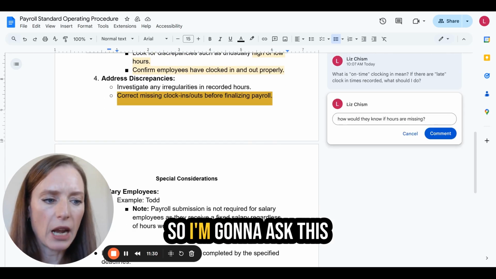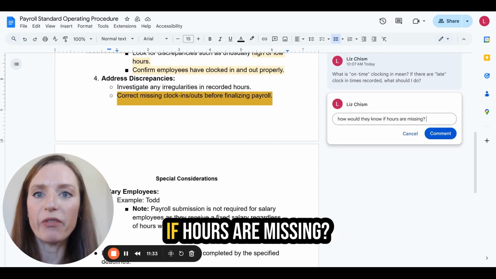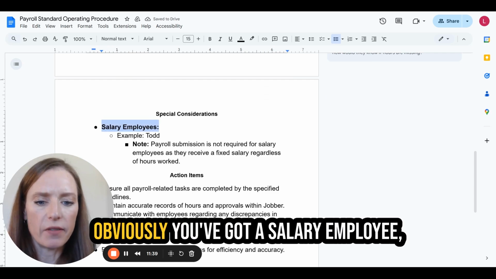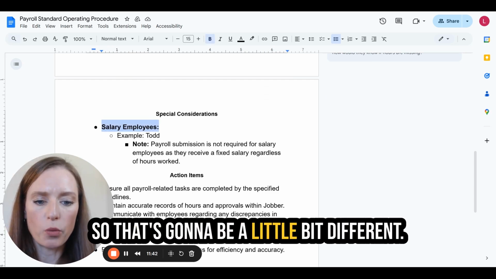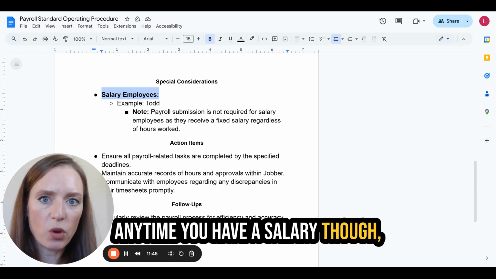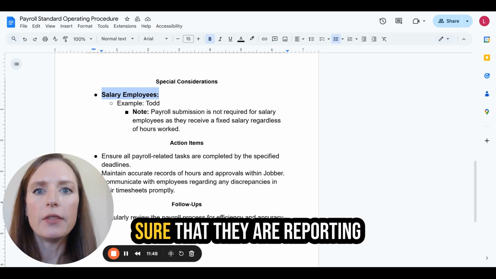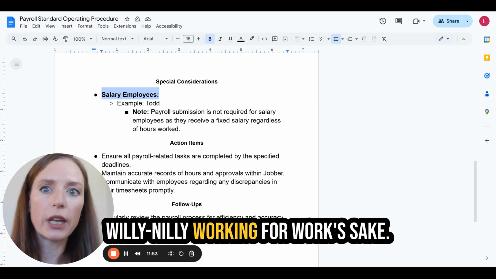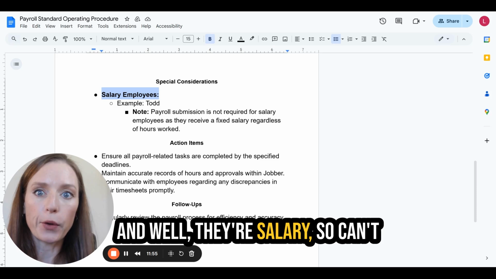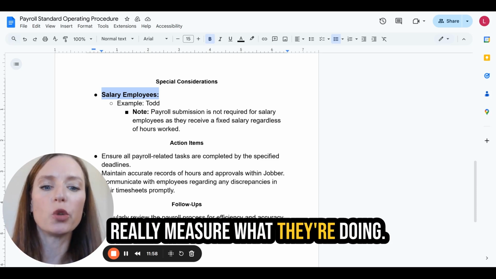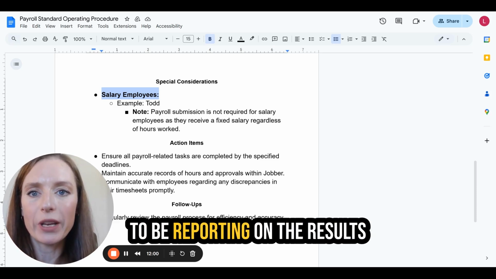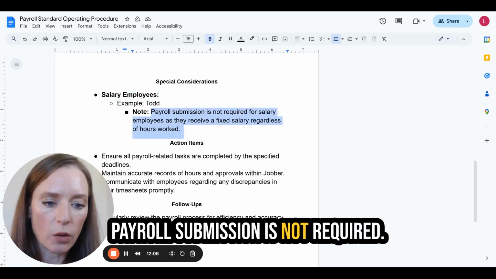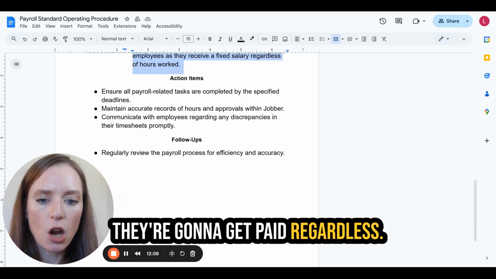Let's keep going. So I'm going to ask this question right here. How would they know if hours are missing? So I'm going to just comment there. Okay, special considerations. Obviously, you've got salary employees, so that's going to be a little bit different. Anytime you have a salary employee, you have to make sure that they are reporting on performance and not just working willy-nilly for work's sake. Well, it's their salary, so you can't really measure what they're doing. So this is where they need to be reporting on the results that they are getting based off the hours that they are working. Payroll submission is not required. They're going to get paid regardless. Okay, let's go down here.